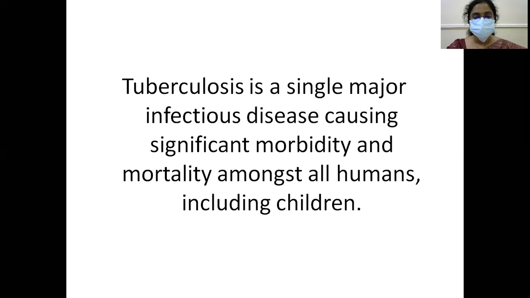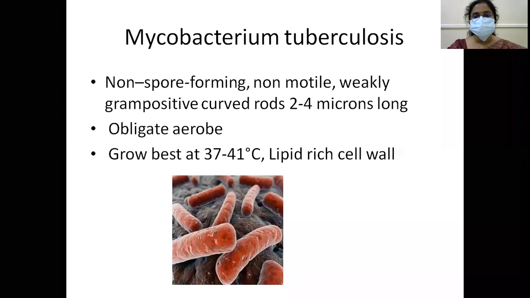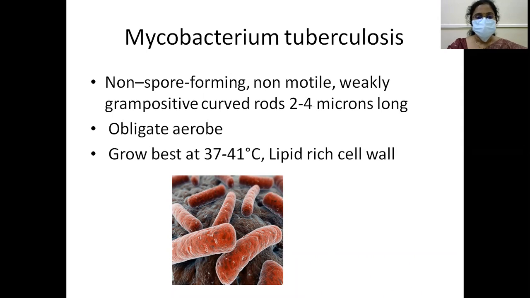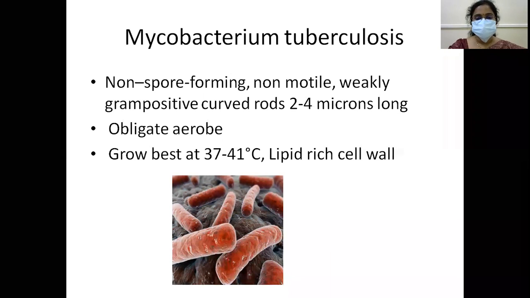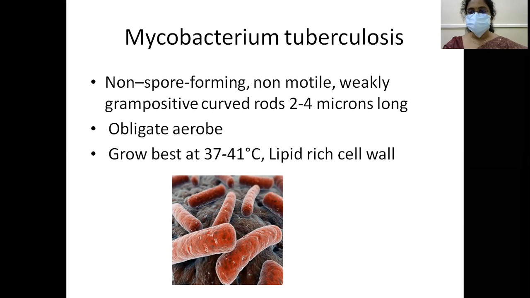What is tuberculosis? Tuberculosis is a single major infectious disease causing significant morbidity and mortality among all humans, including children. So what is tuberculosis caused by? It is caused by Mycobacterium tuberculosis, about which you have learned a lot in your micro. It is a non-spore forming, non-motile, weakly gram-positive curved rod, obligate aerobe, grows best at 37 to 41 degrees centigrade, with a lipid-rich cell wall. So this is in brief about Mycobacterium tuberculosis.